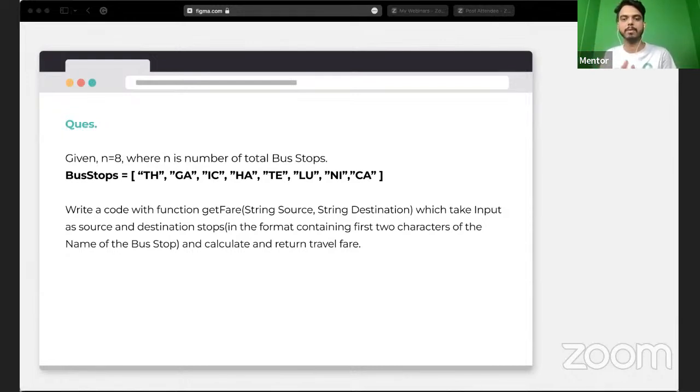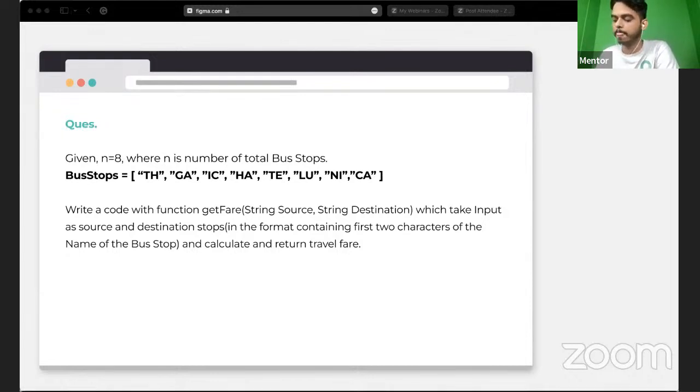Since we have a price of 5 rupees for 1000 meters, we have to check the distance, multiply it with the defined fare amount, and then if that fare value is a fraction, you have to seal it and convert it into a whole number, or otherwise if it's already a whole number, we can return that.